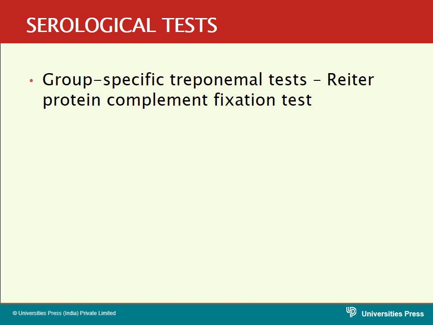Next serological test is the group specific treponemal test. In this group specific treponemal test, we are using the Reiter's protein complement fixation test. Here we are using the antigen Reiter's protein, which is derived from the Reiter's strains. These tests are not used nowadays. These are outdated. In the olden days, these Reiter's protein antigen complement fixation tests were used. Nowadays they are not much in use.